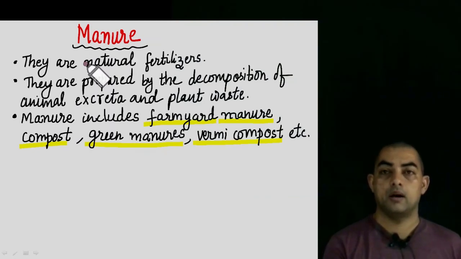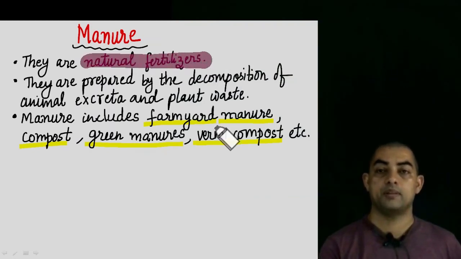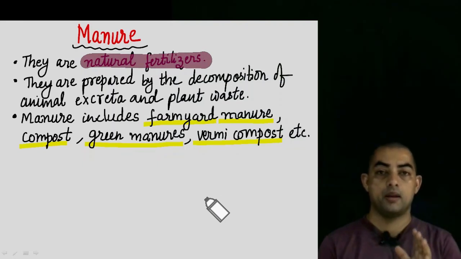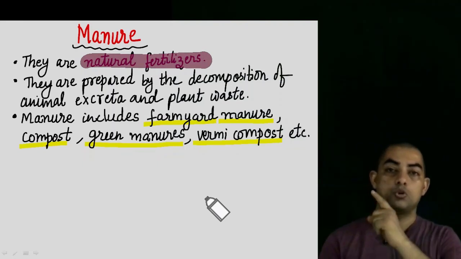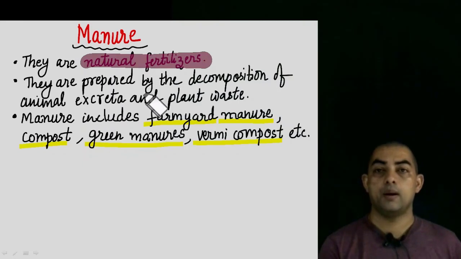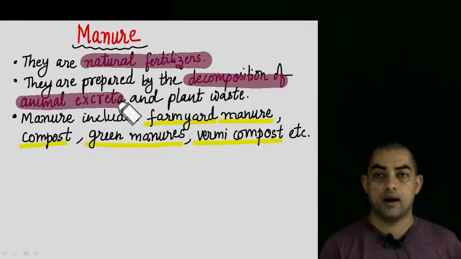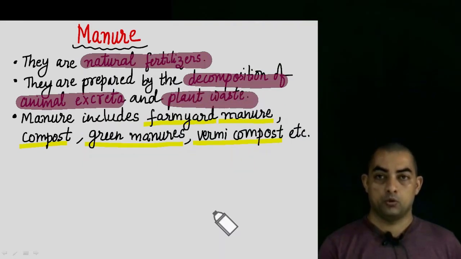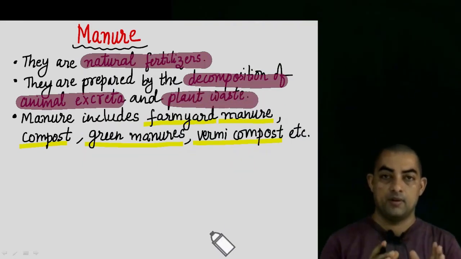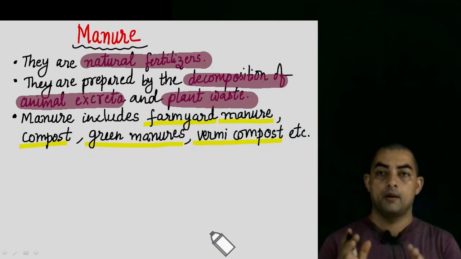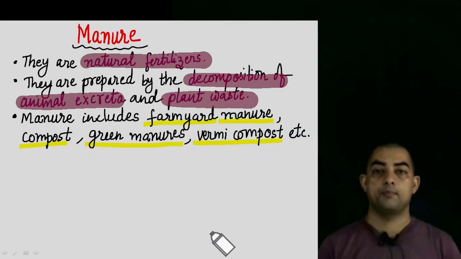Manures are natural fertilizers. To remember that manures are not made in factories, they are natural fertilizers. Next, they are prepared by decomposition of animal excreta and plant waste. So you take plant waste, you take animal excreta, and decompose it, you will get manure.